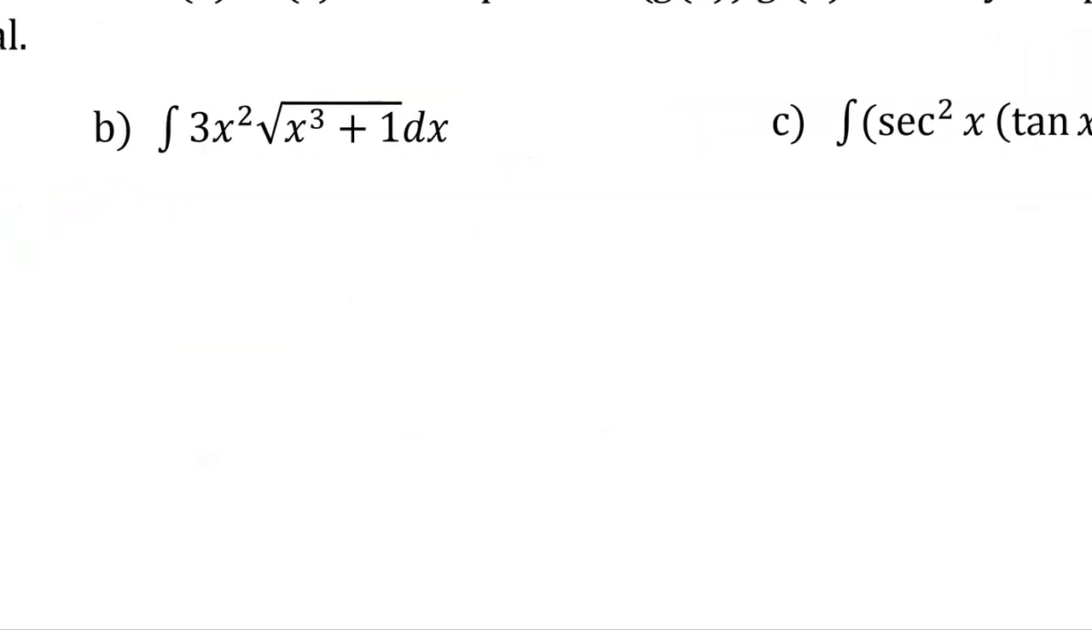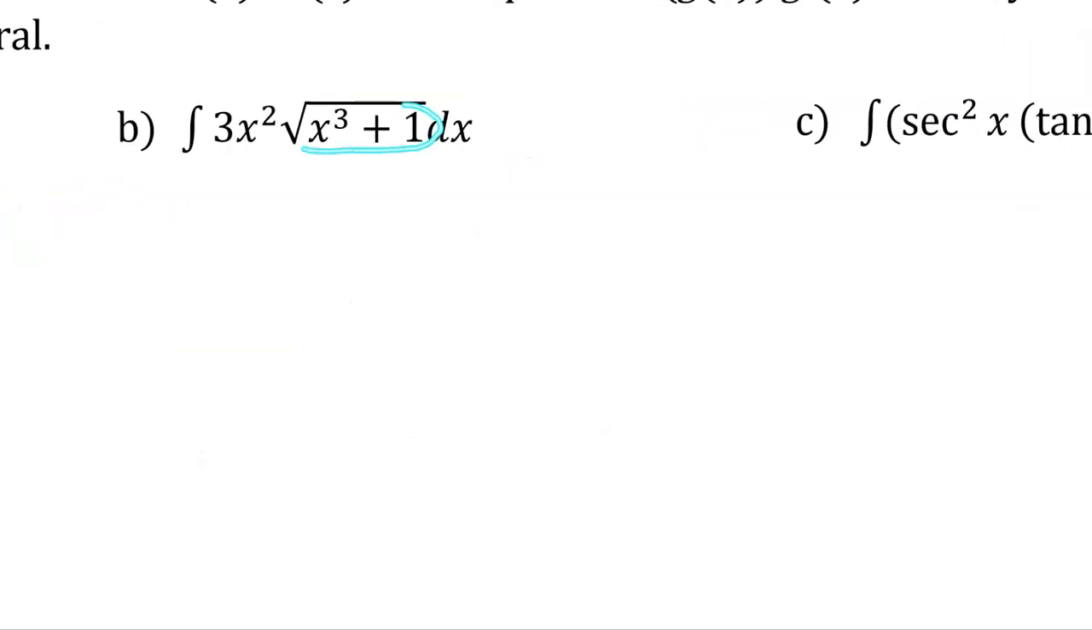Let's look at example B. Again, we can see we have a composite function, something plugged in on the inside, this x cubed plus 1. If I think about what the derivative of x cubed plus 1 is, it is 3x squared. So x cubed plus 1 would be a very good choice for u.